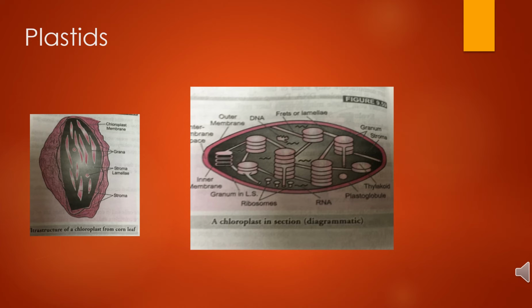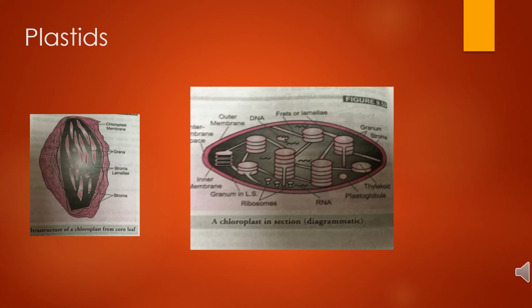Chloroplasts generally range from 4 to 10 micrometers along the long axis. As for number, algal cells may have only a single large chloroplast, but higher plants have 20 to 40 chloroplasts per cell, and the number may sometimes exceed 500.